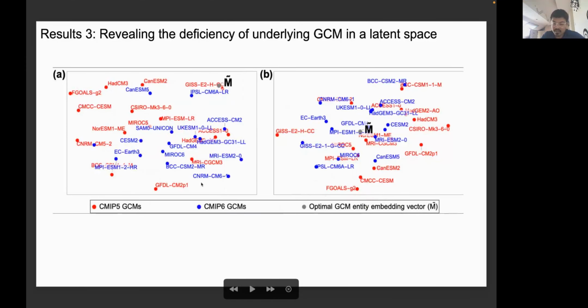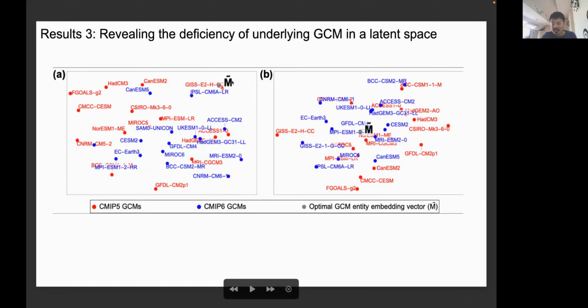And finally, as I mentioned before, we can explore different model ensemble strategies. Here I'm showing the entity embedding vector. This is the t-SNE map, showing the distance between 2 points represents how close they are in this model embedding space. And we see that these 2 different generations of CMIP models largely form 2 groups, while the reality lies here.